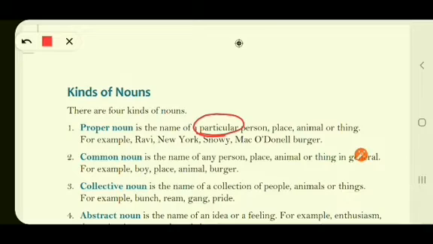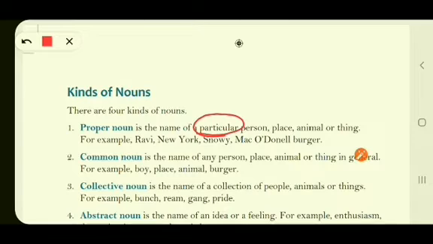Number 2, common noun. Common noun is the name of any person, place, animal or thing in general. So when we talk about something, it can be a person, place, animal or thing, and we talk about them generally, we are talking about a common noun.